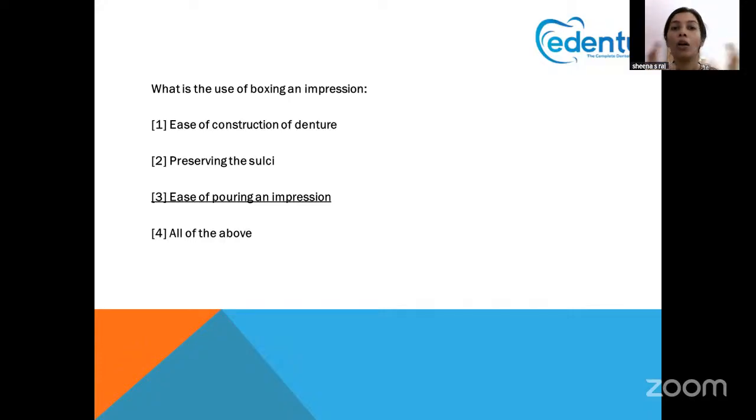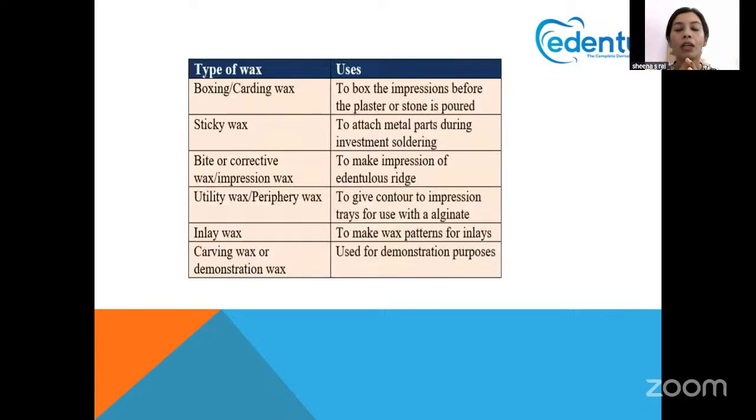So while we give a box, always think that it is used to pour the impression material. Another important point to keep in mind is that boxing wax is also called carding wax. Sometimes the question might be, what is the use of the carding wax? Never get confused. As we discussed in the previous slide, it is used to pour the plaster or stone into the impression material.